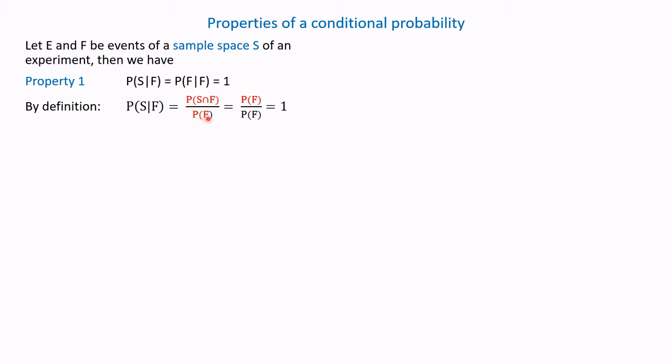We know probability of S intersection F is probability of F itself, because F is an event of sample space S. Hence, probability of S intersection F is equal to probability of F, and the denominator is probability of F. P of F divided by P of F equals 1.